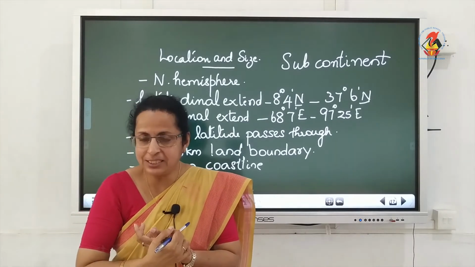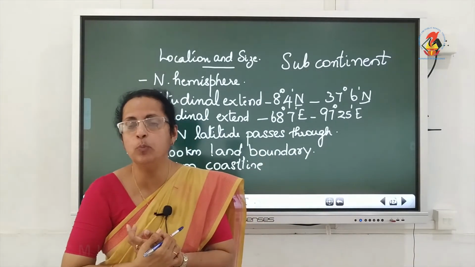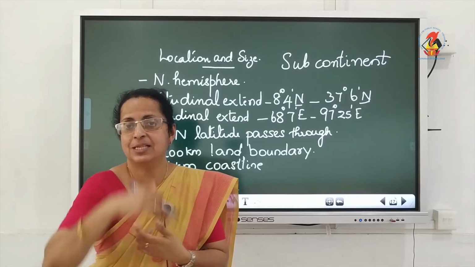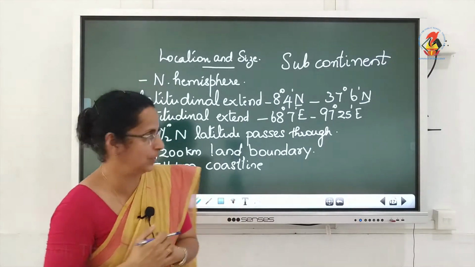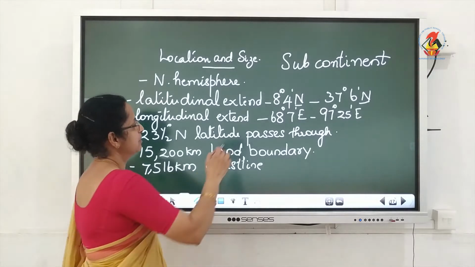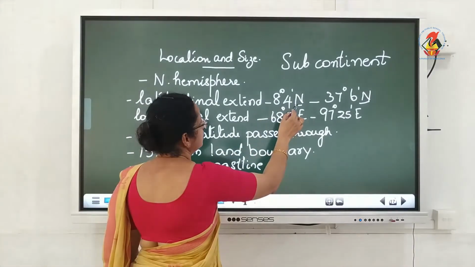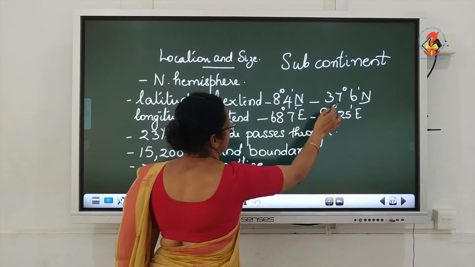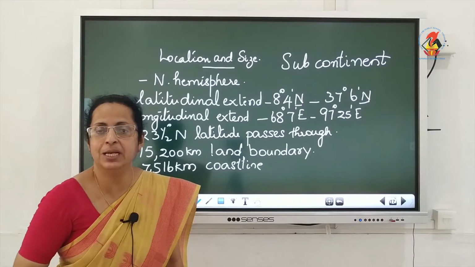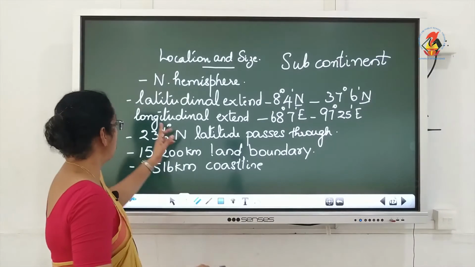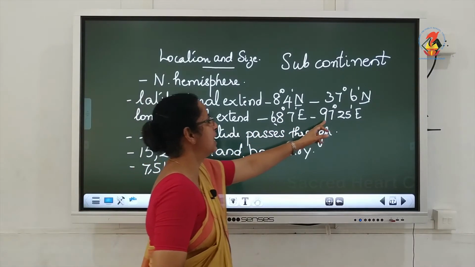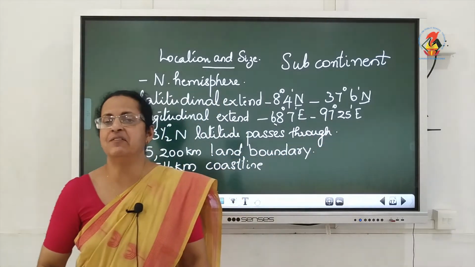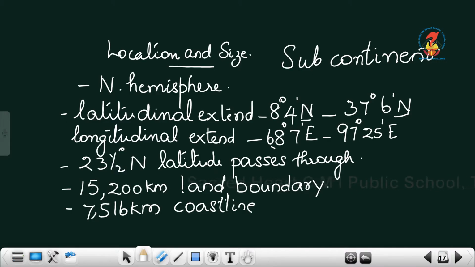They are imaginary lines drawn round the globe which tell us whether places are in the northern or the southern hemisphere. So our country India lies between 8 degrees 4 minutes north and 37 degrees 6 minutes north latitudes, and our longitudinal extent is 68 degrees 7 minutes east and 97 degrees 25 minutes east.